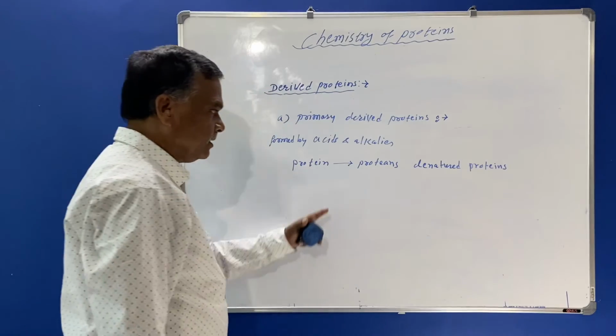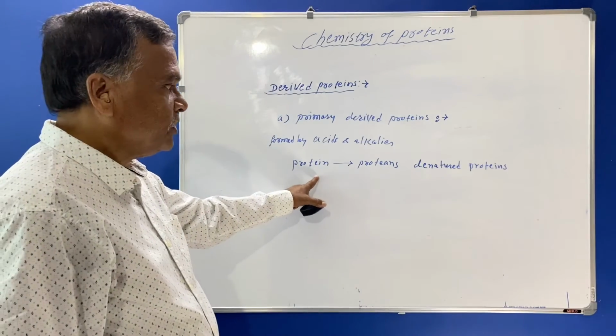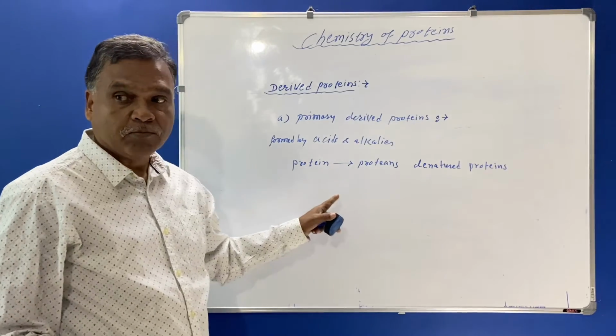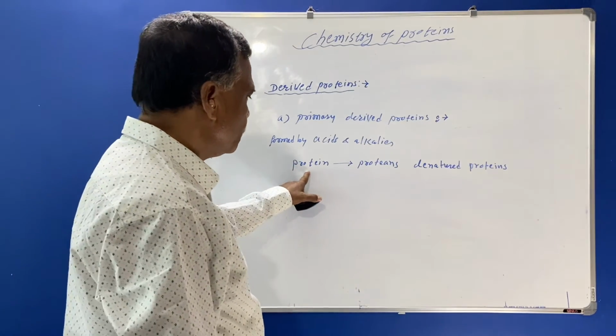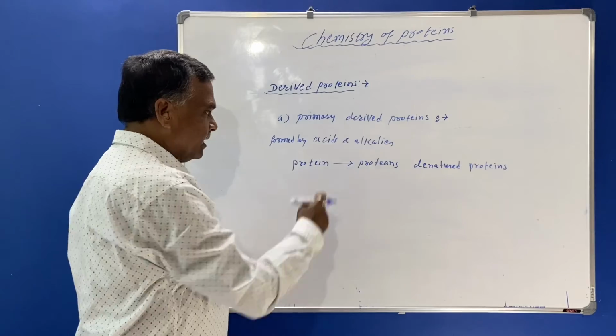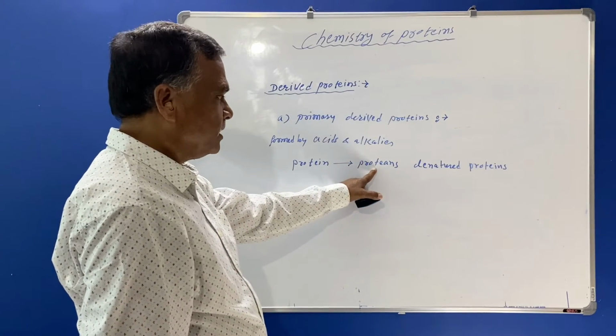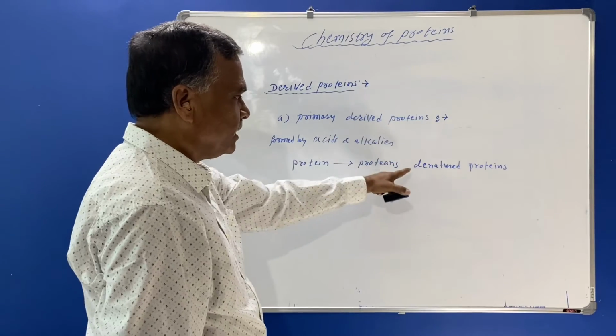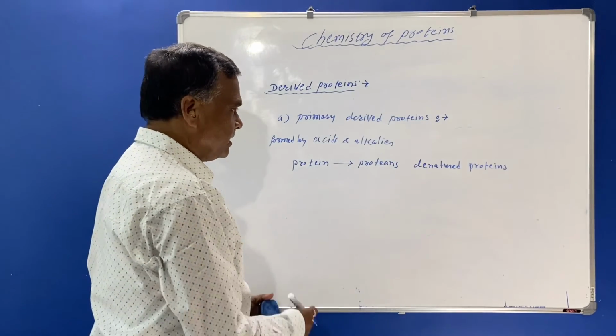It means that here hydrolysis will take place, but there will be no breakage of the peptide bonds. These are the primary derived proteins, and they are also known as denatured proteins.